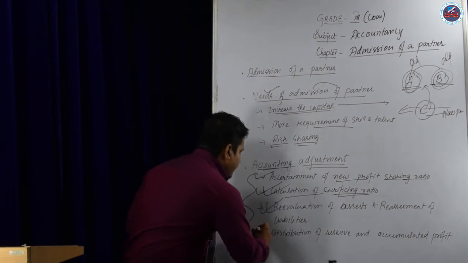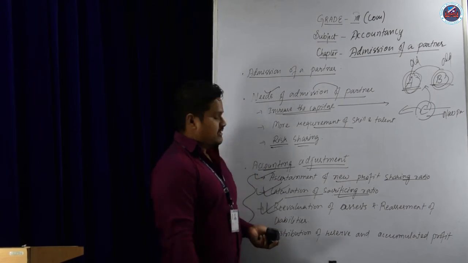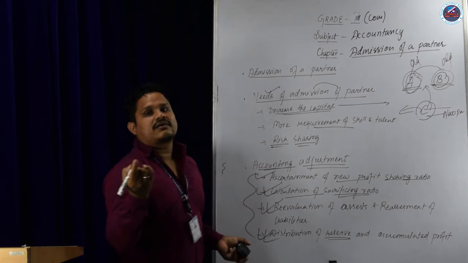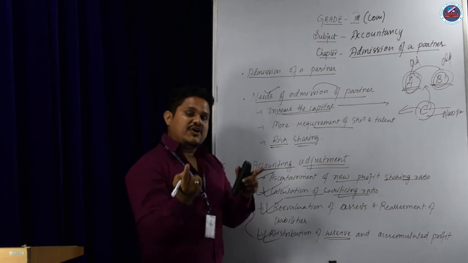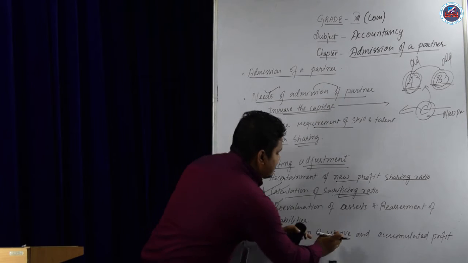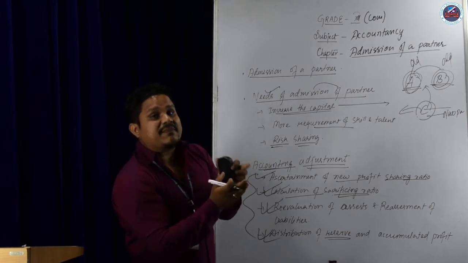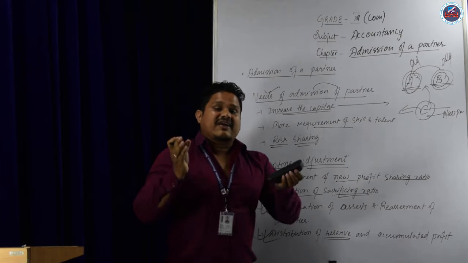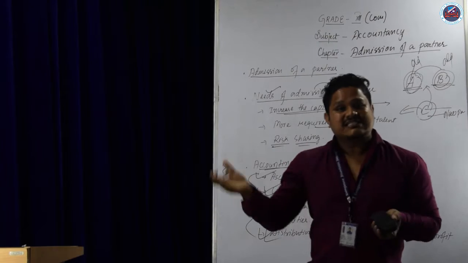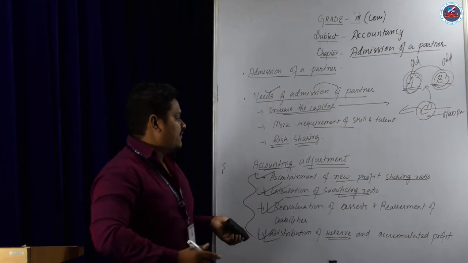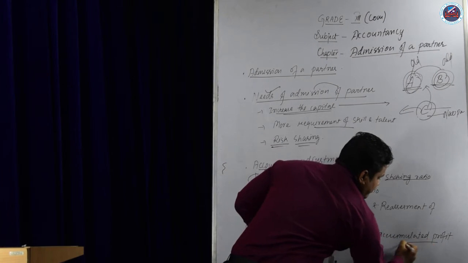Now, distribution of profit among the old partners. Distribution of reserve. Suppose there is some reserve when C joins the business. When a new partner joins, if there is some reserve, this reserve will be divided among the old partners in the partners' capital accounts. And if there is any accumulated profit, that is last year's profit, they have to divide the profit among the old partners. Okay?